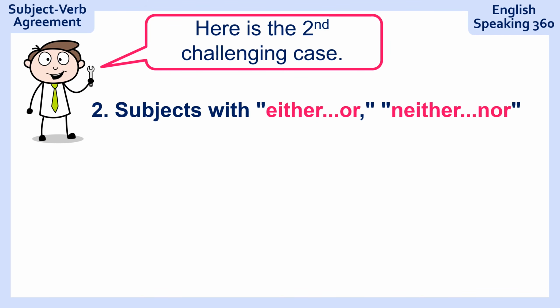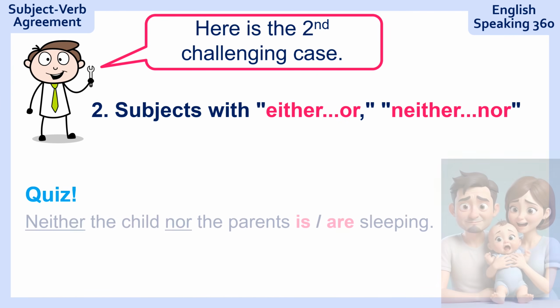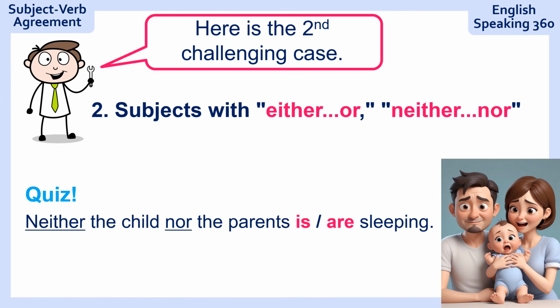Here is the second challenging case. Subjects with either/or, neither/nor. Very challenging. Here's your quiz. "Neither the child nor the parents sleeping." Ready? Make your choice. And the answer is are sleeping. Neither the child nor the parents are sleeping.